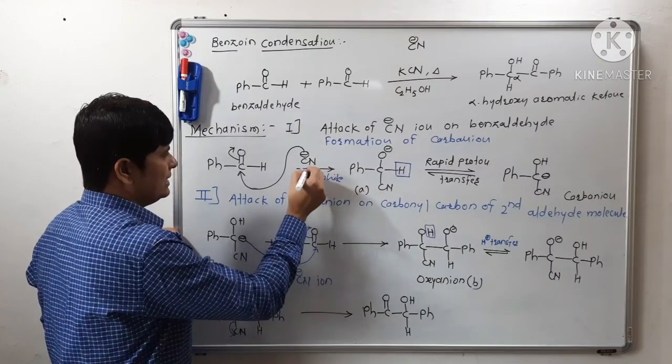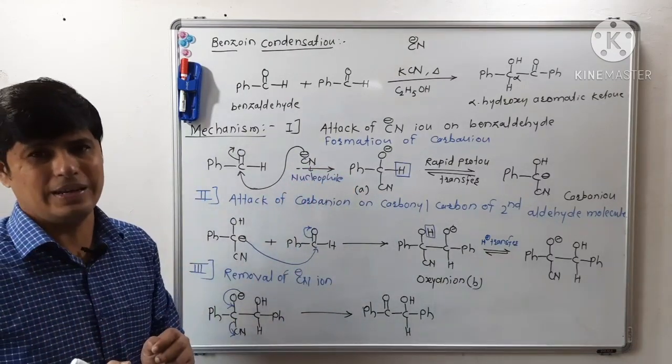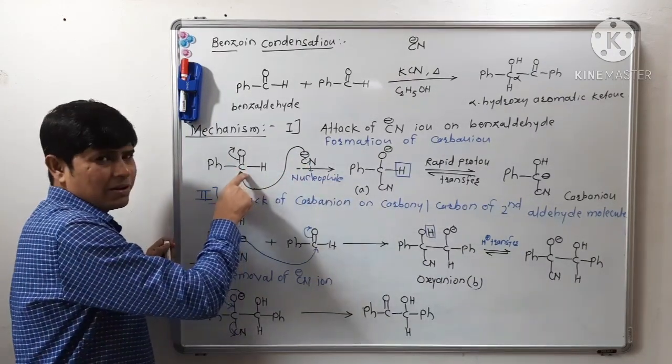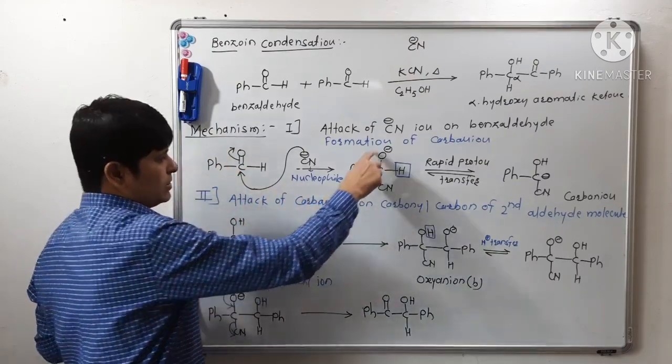So cyanide ion is attacking the carbonyl carbon of the first molecule of benzaldehyde, and there is formation of such